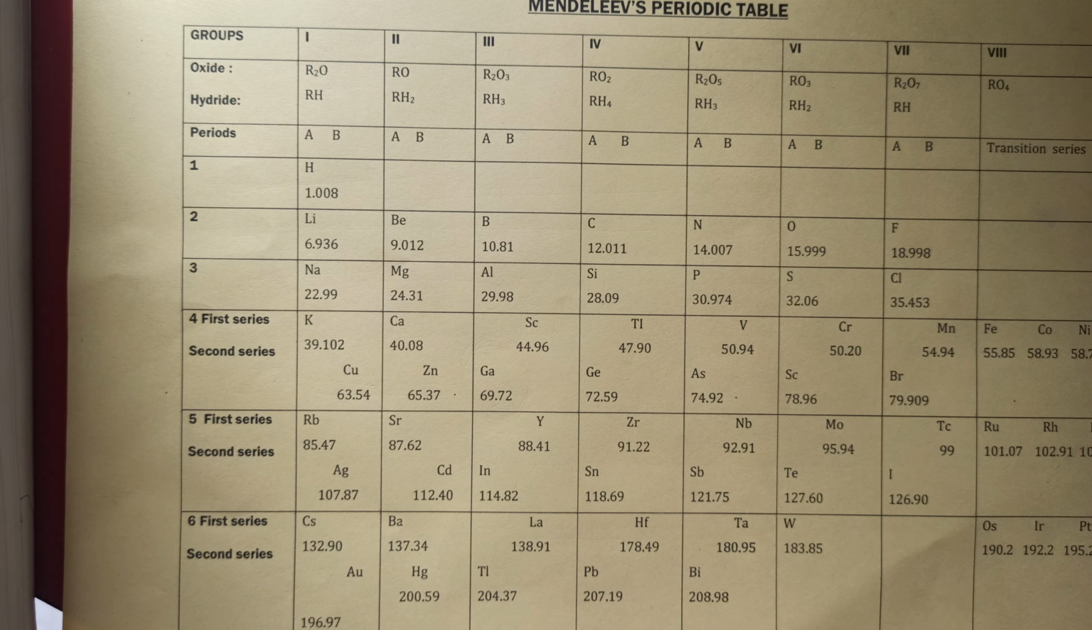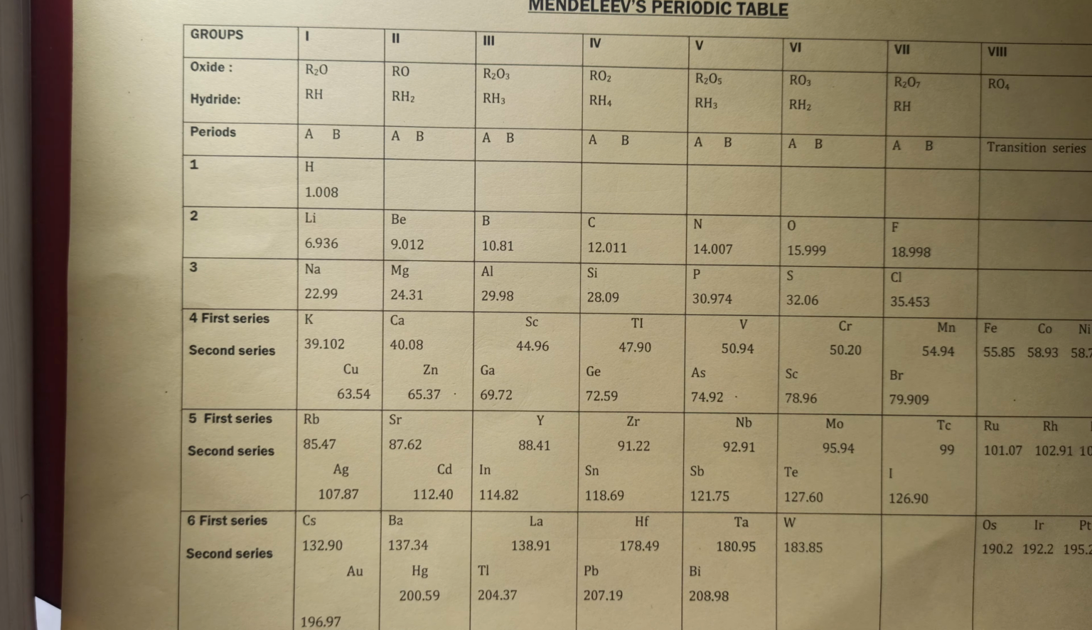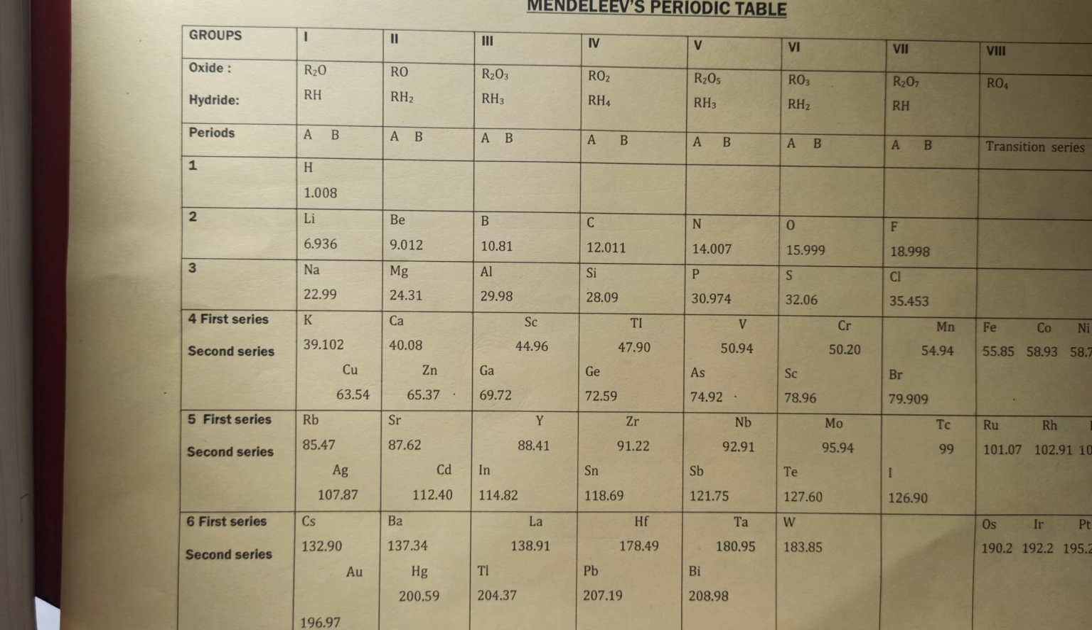In this table, elements with similar properties occur at regular intervals, fixed intervals, or you can say fixed periods, and that's why it is called a periodic table. Periodic means anything which occurs at fixed intervals of time.